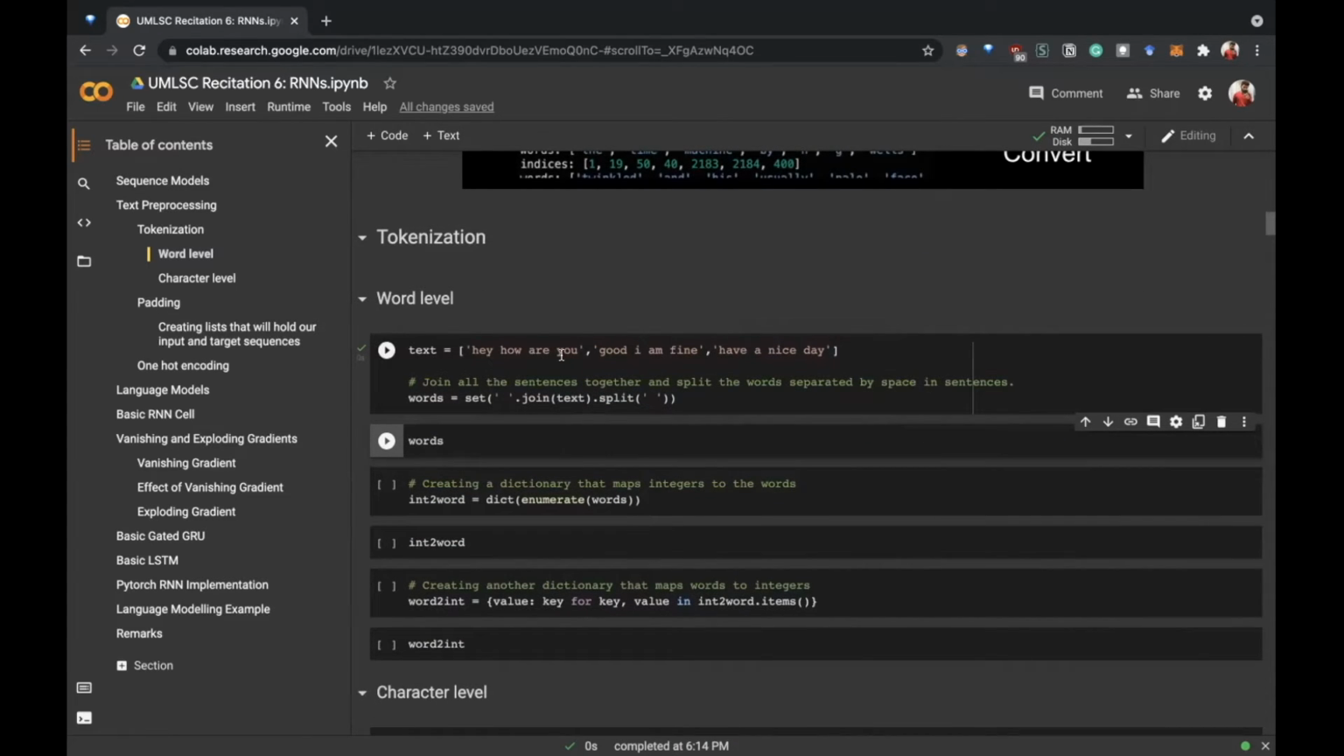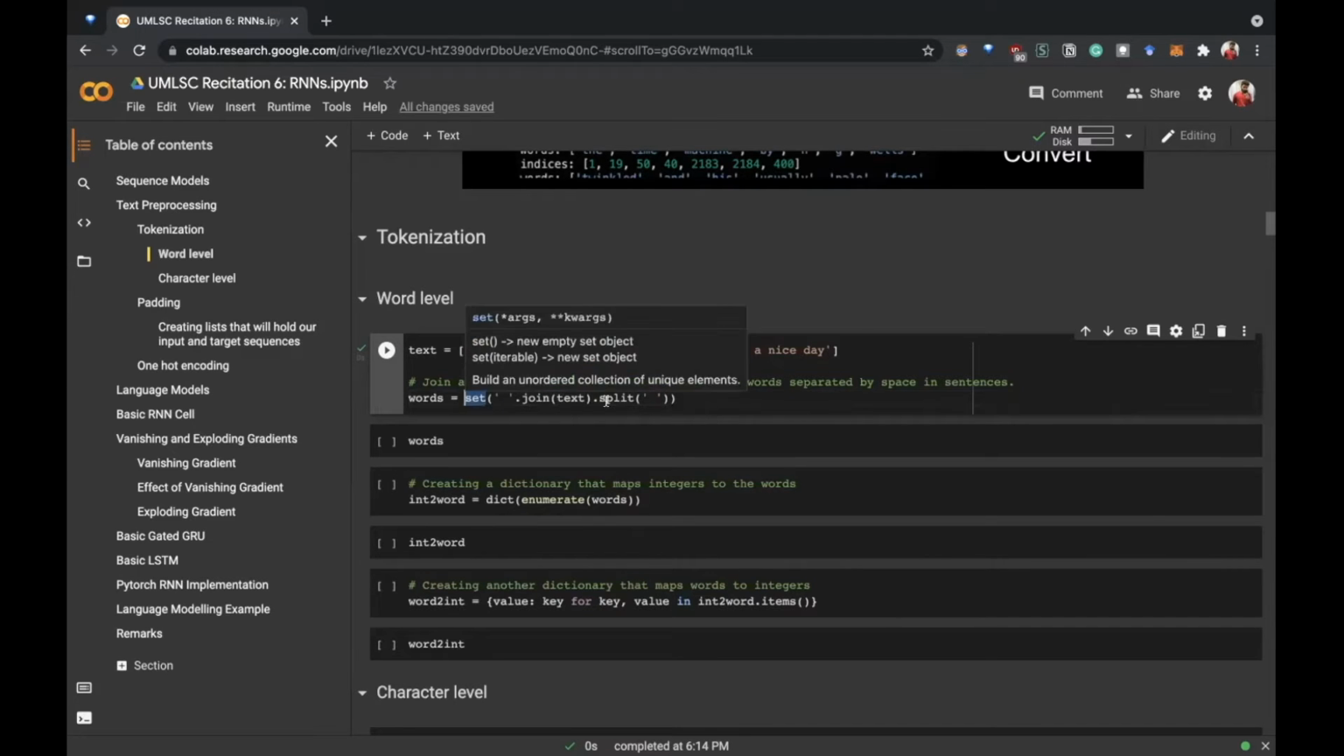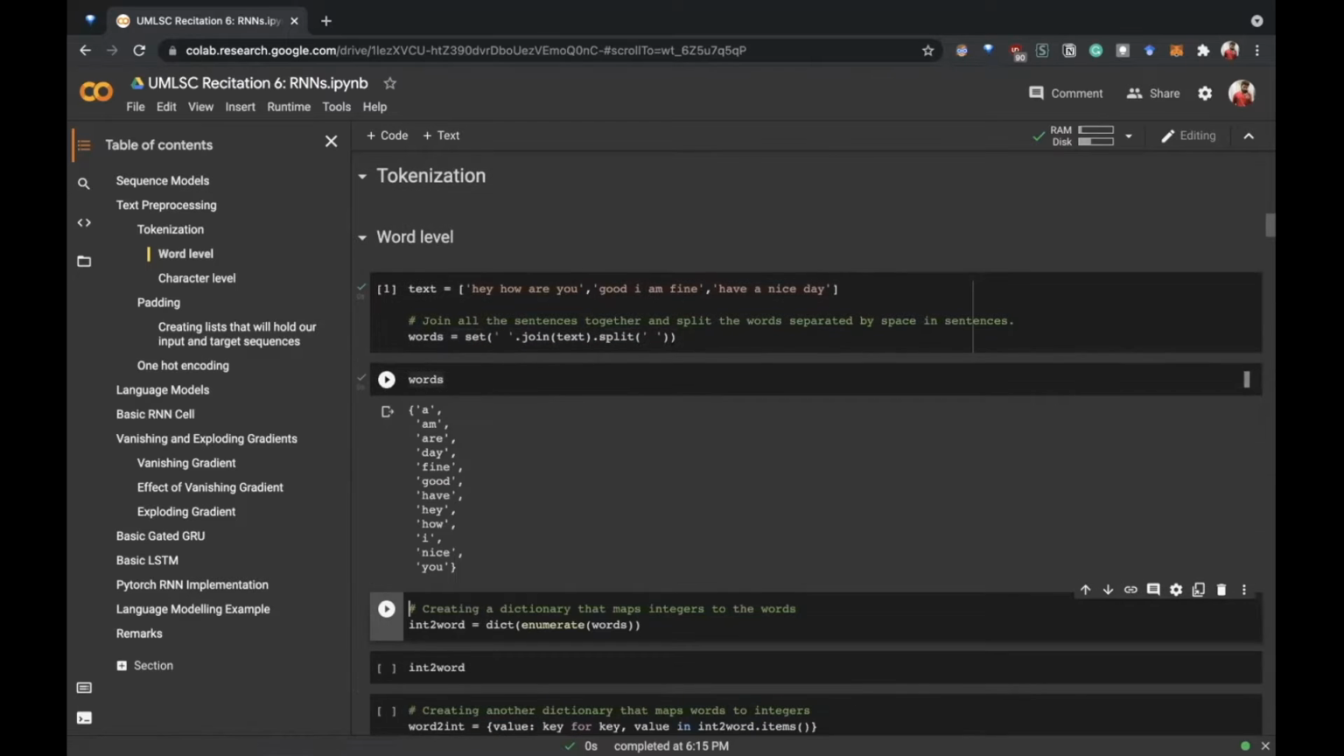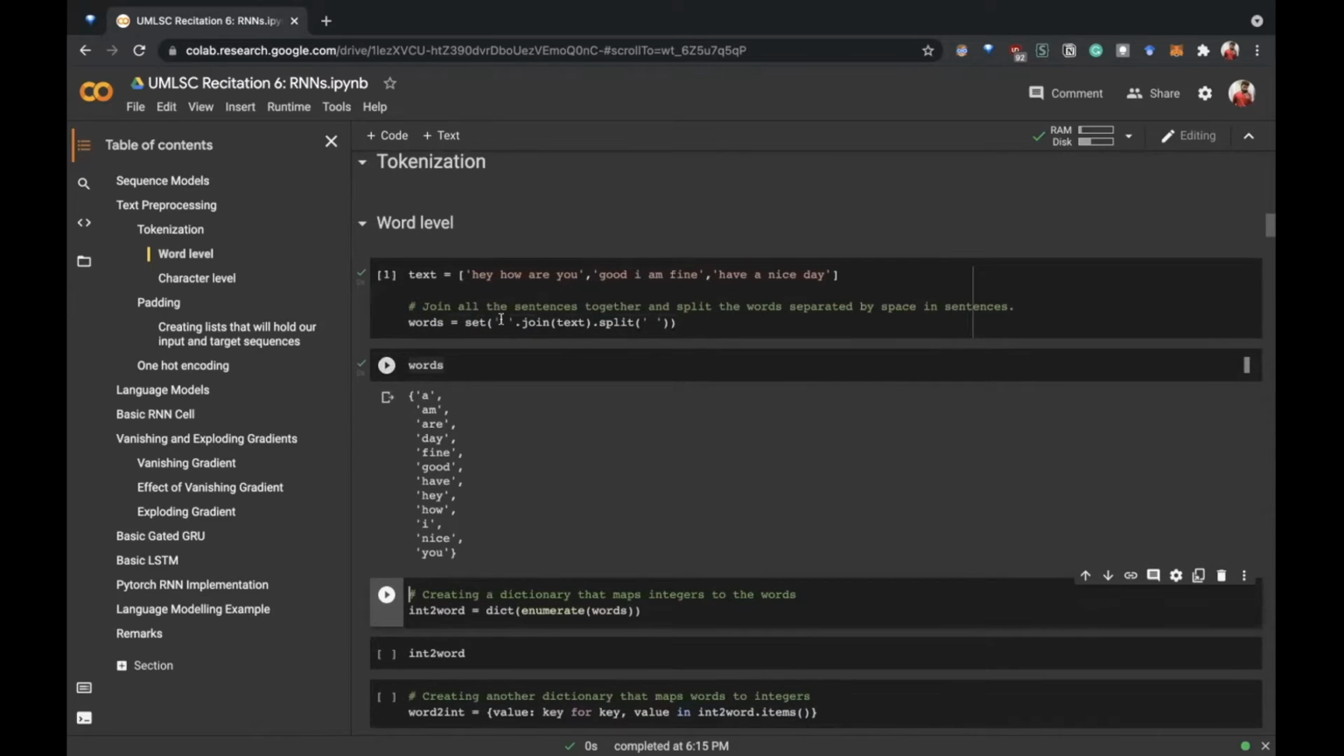So here, first we have these three sentences. We join those three sentences with a space in the middle, and then we split it into words, and then we take a set of it. So none of the words are repeated again and again. And this is the output. So we get a set of unique words in the data.